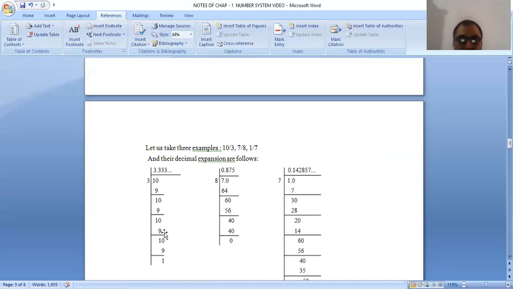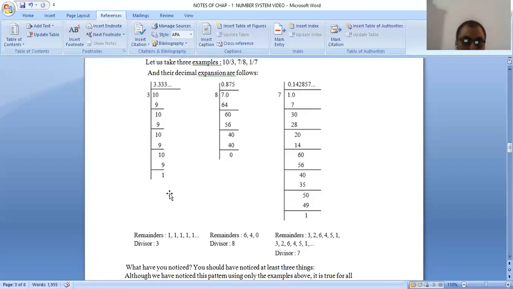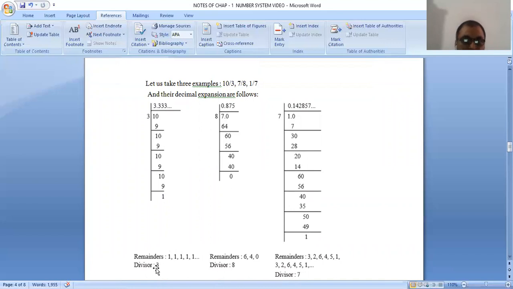When we divide 10 by 3, we get remainder 1. The divisor is 3. Now when we divide 7 by 8, we get remainders 6, 4, 0.